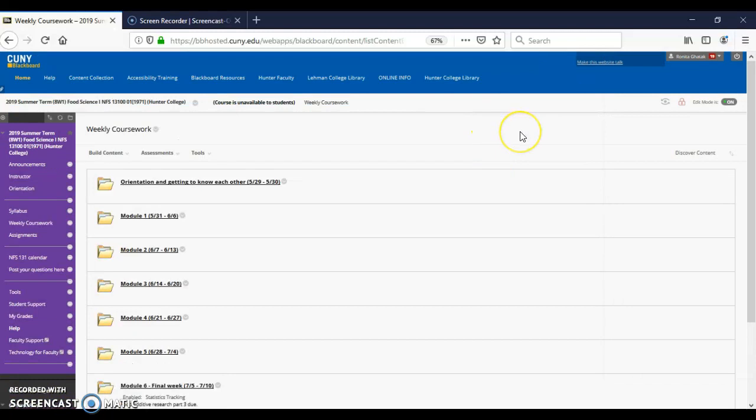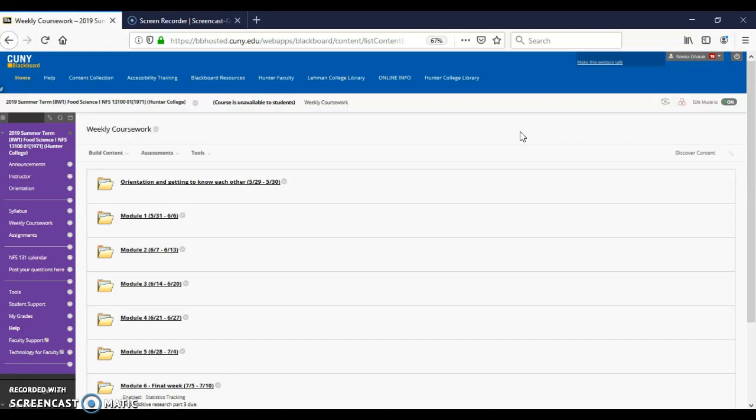So as you can see, in the weekly coursework I have orientation, okay, which is what you are going to do in the first 2 days, and then it is divided into 6 modules. In the first 5 modules you will have lectures, and in between the modules you will have tests, to see how well you are doing. I have to evaluate your performance, and then module 6 will be your last week, that is the final week.